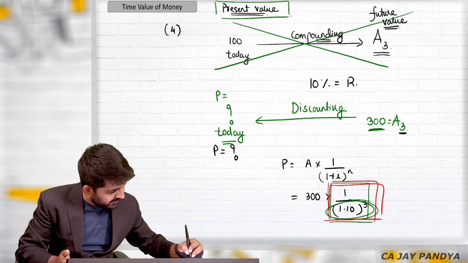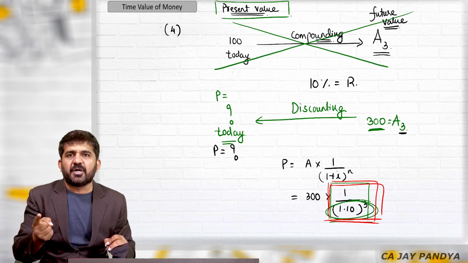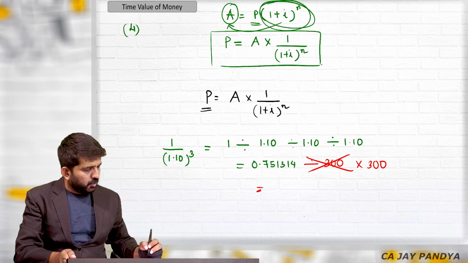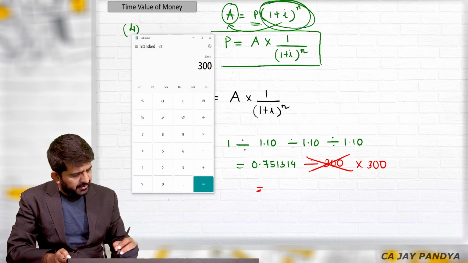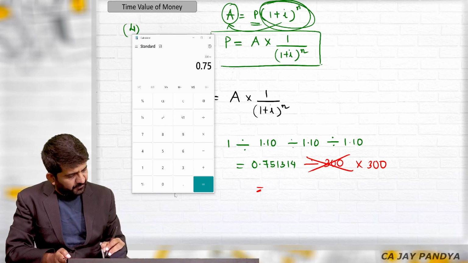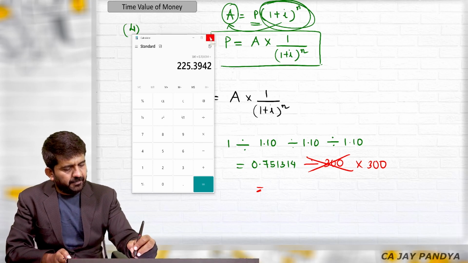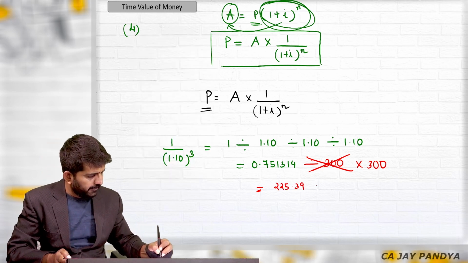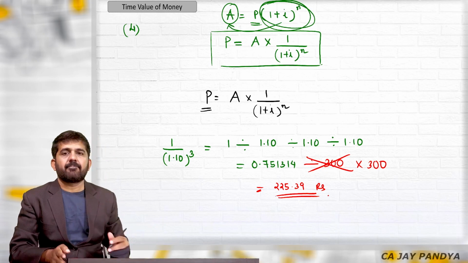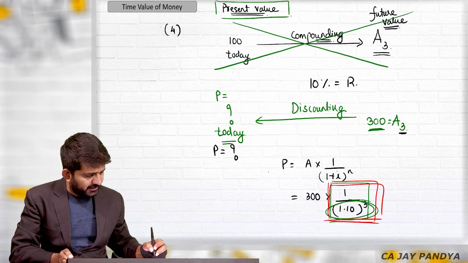Because the answer is of 1 divided by 1.10 raised to 3, it is not 1.10 raised to 3. So my answer in this case is 300 into 0.75131, which is 225.39. This is nothing but this value.